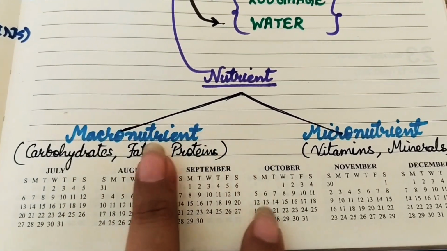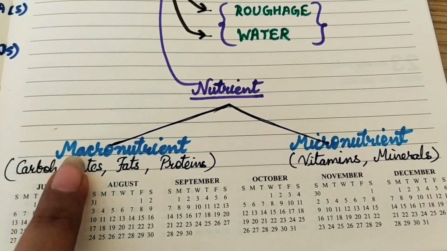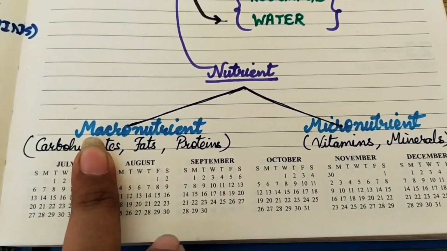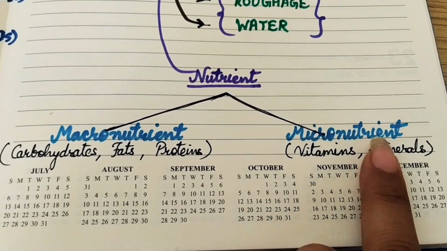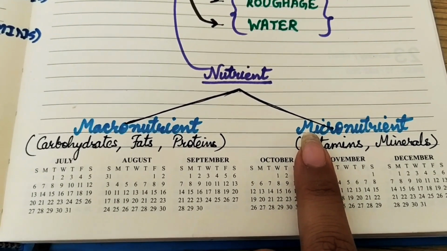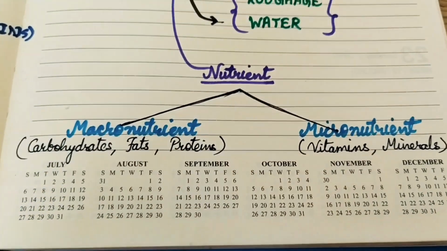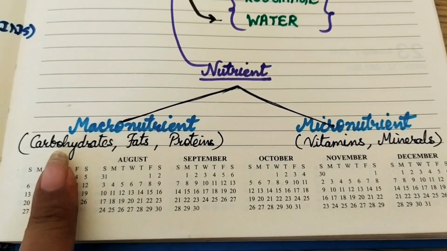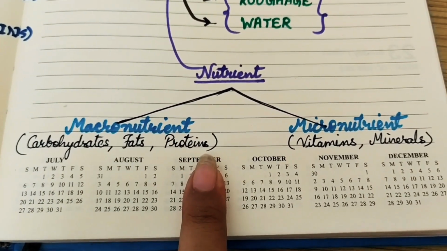See, nutrients which we require in large quantity are called macronutrients, and nutrients which we require in less quantity are called micronutrients. Macronutrients are of 3 kinds: carbohydrates, fats, and proteins.